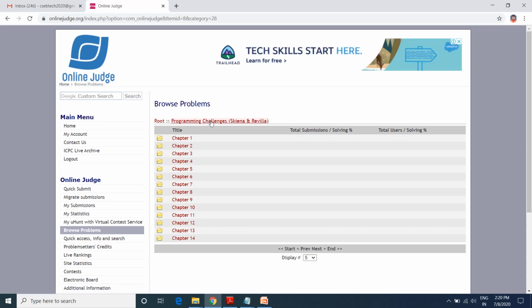In programming challenges you will again see folders containing chapters 1, 2, 3, 4, 5 up to 14 chapters. Click on chapter number 1.